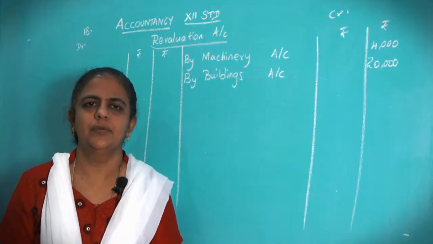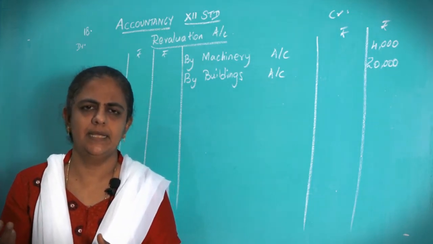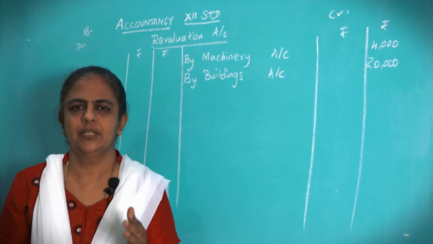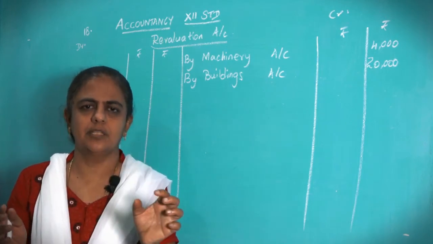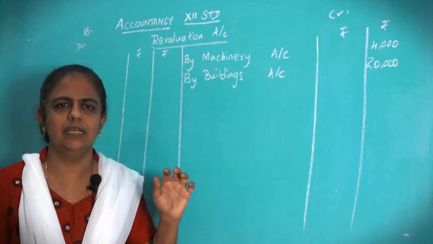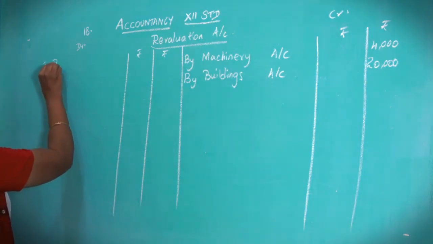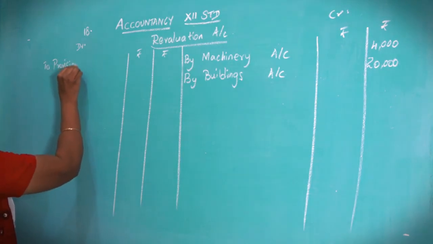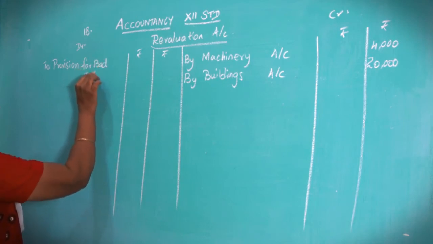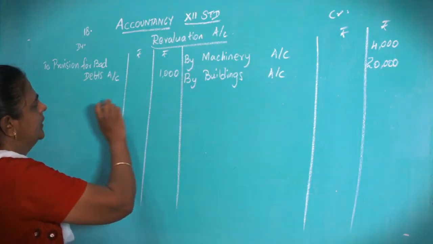Okay. Next, third one, provision for bad debts to be raised to 2,000 rupees. Now you see the asset side, how much is the provision there? Already provision was 1,000. Now it is raised to 2,000. From 1,000 it has gone to 2,000. So what is the increase there? So the difference is 1,000 rupees. So that 1,000 rupees is a loss. That loss should be debited. So write here to provision for bad debts. It's a loss 1,000. Okay, write it on the debit side.